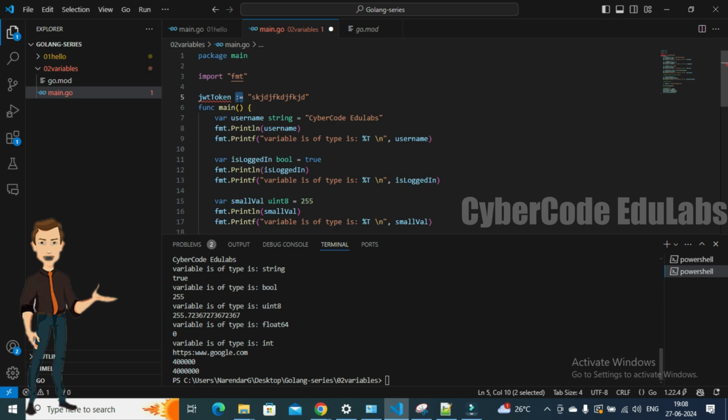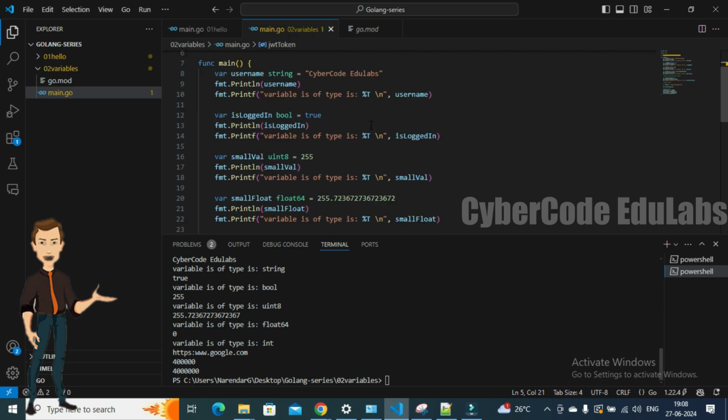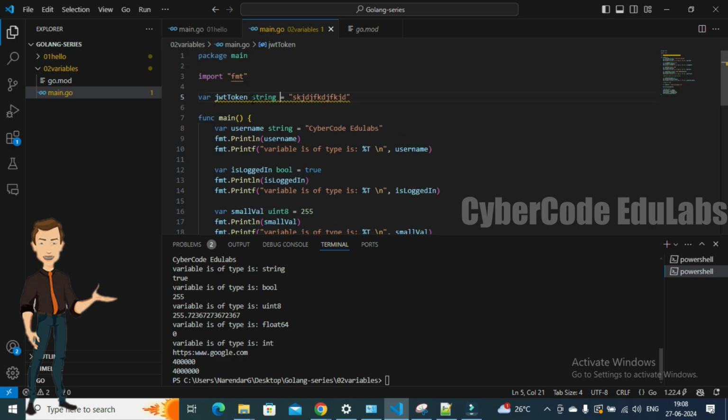But if I want to declare outside the methods, how can we do it? Simply we can use the var keyword, and also you can use the type. So this will work obviously. Moving on, one last thing that is going to be important: you can also declare some constant here. Before that, let's see if this is going to be printed out.